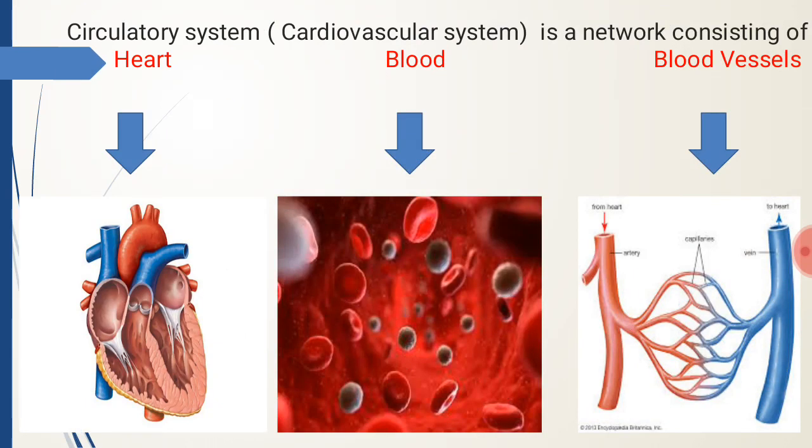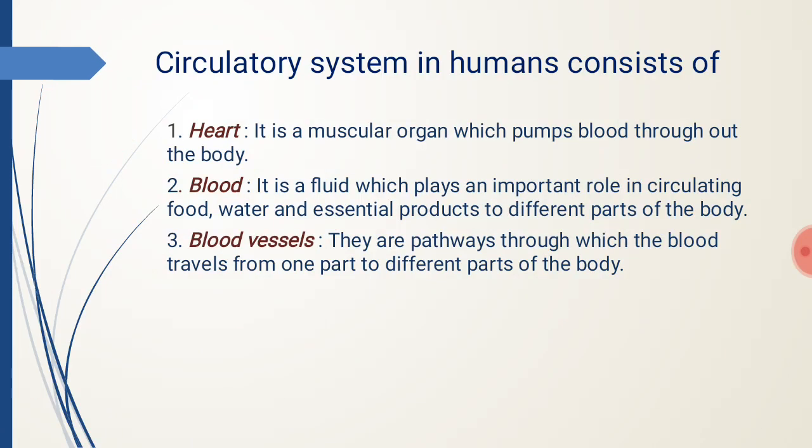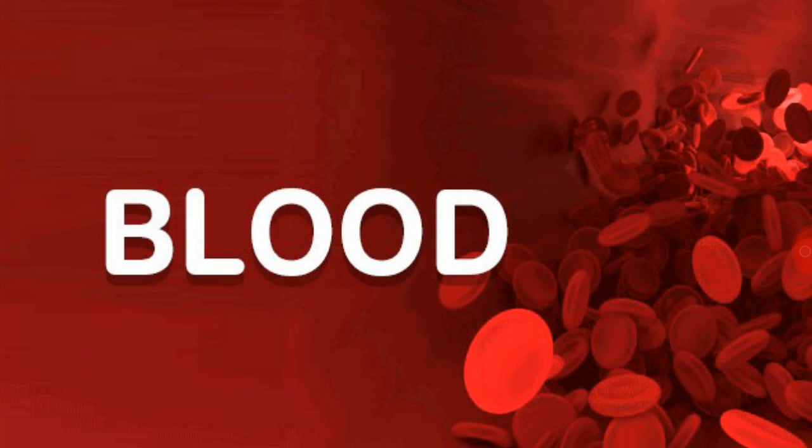So we can say that circulatory system, also known as cardiovascular system, is a network consisting of heart, blood and blood vessels. Heart is a muscular organ which pumps blood throughout the body. Blood is a fluid which plays an important role in circulating food, water and essential products to different parts of the body. And blood vessels are pathways through which the blood travels from one part to different parts of the body. We will discuss these components one by one. First, we will start with blood.